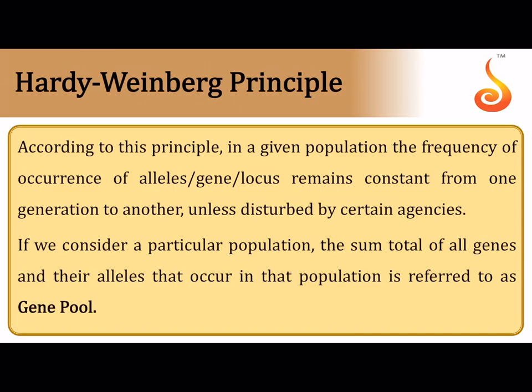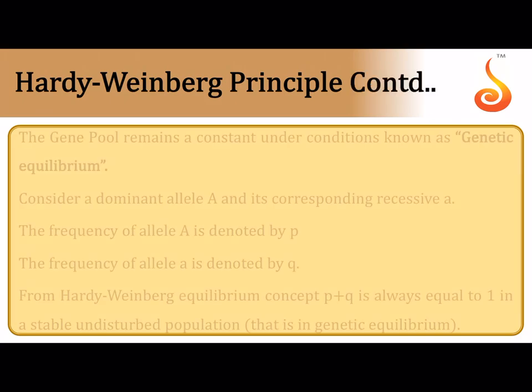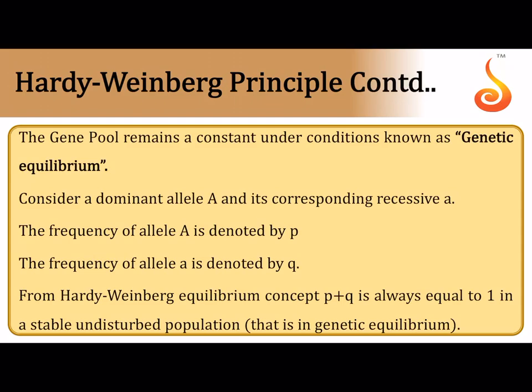Okay, then moving on to the Hardy-Weinberg principle, now we are going to shift towards population genetics. According to the Hardy-Weinberg principle, the frequency of an allele, a gene or a locus, whether the frequency of a dominant allele or a recessive allele, will remain constant unless it is disturbed by certain agencies. So generally the allelic frequency is stable and remains constant from one generation to another. If we consider a particular population, the sum total of all their alleles and genes in the population is referred to as the gene pool, and we can deduce two relations here.